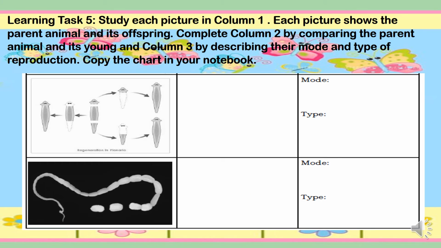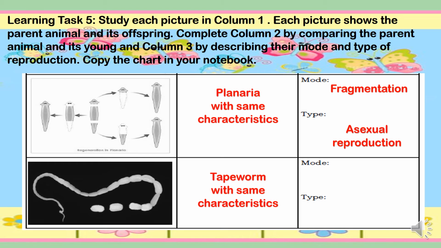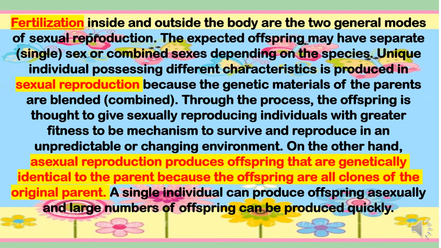Let's move on to the third picture. So we have the planaria with same characteristics, and the mode is fragmentation, and the type is asexual reproduction. And then the last picture, we have tapeworm with same characteristics, and the mode is internal fertilization, and the type is sexual reproduction. Okay. So fertilization inside and outside the body are the two general modes of sexual reproduction.